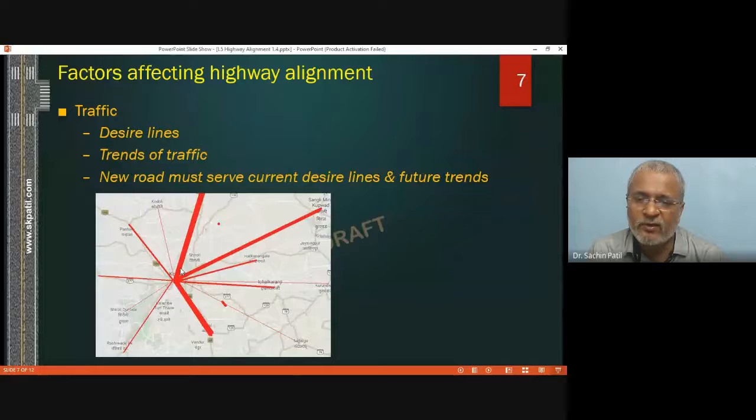So we'll be able to find out that around 20% of people will be rushing towards some industry, 30% of people will be rushing towards XYZ location.